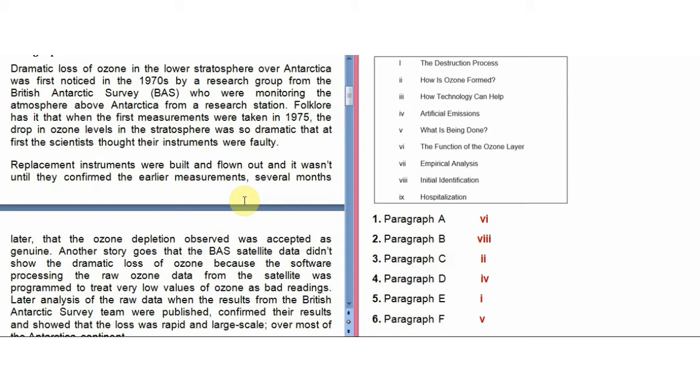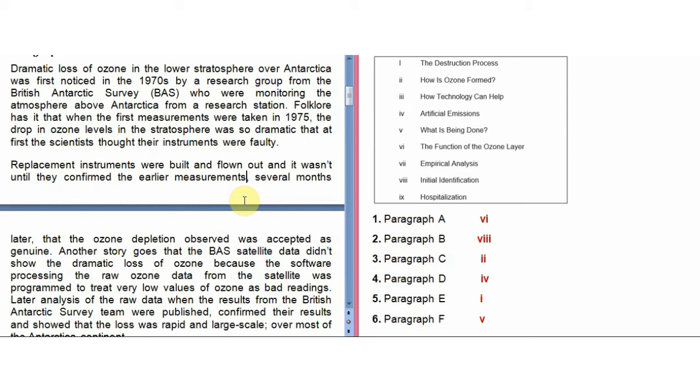For each and every paragraph, you should consider all the headings. You should see whether the appropriate heading that you are thinking about can be the answer, by confirming that the other options are not the answer. So you should see all the headings. So definitely they are not talking about the function of the ozone layer in paragraph B. So this can be our answer, not any empirical analysis.